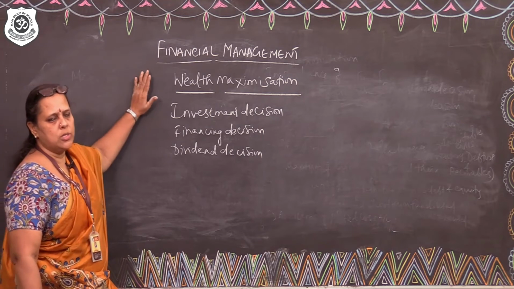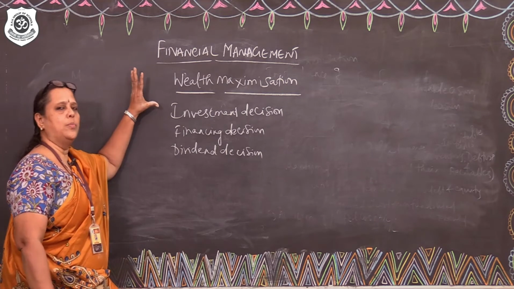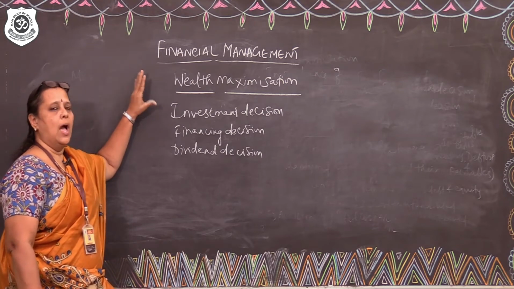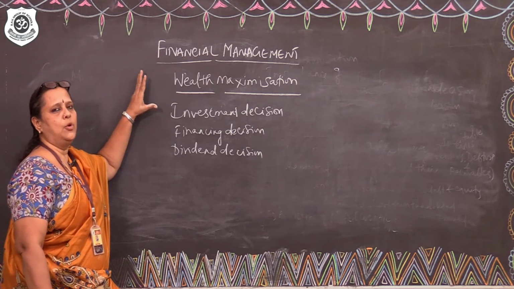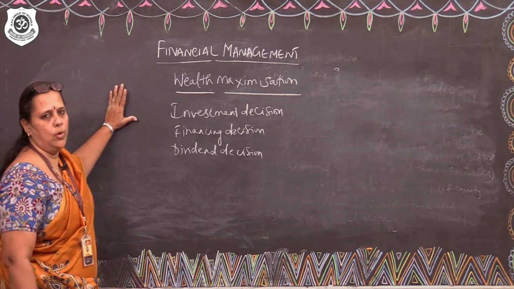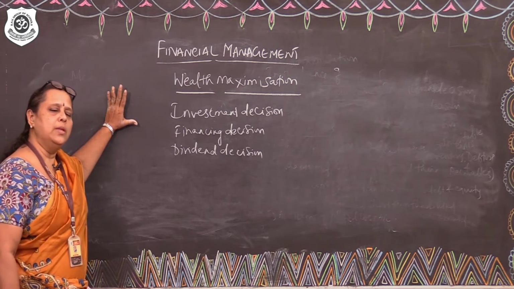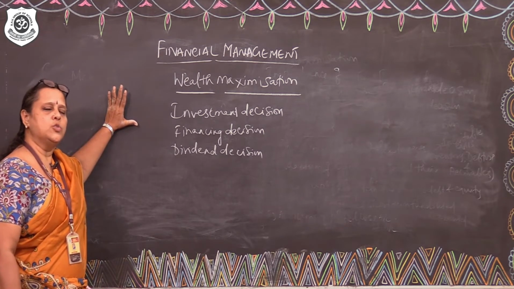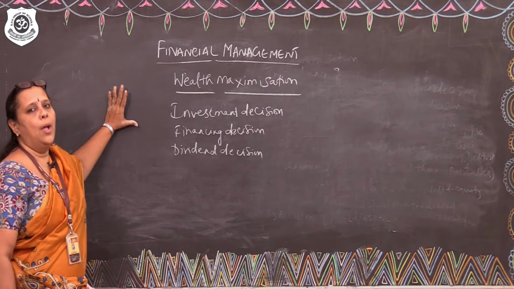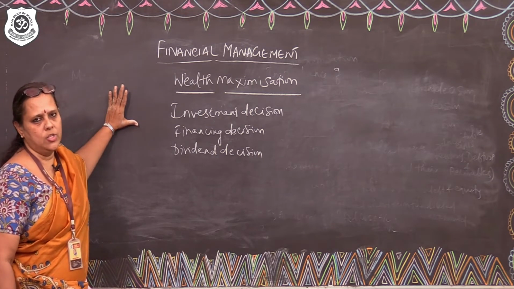The projects chosen should be in such a way that they are having a good composition of financing proportions and the results are able to give maximum return on investment to the equity shareholders. So the wealth maximization concept essentially means that the shareholders' wealth must be appreciated by the various decisions to be taken by a finance manager.